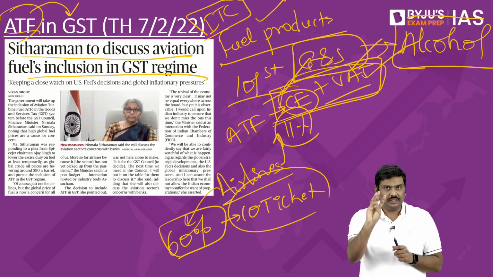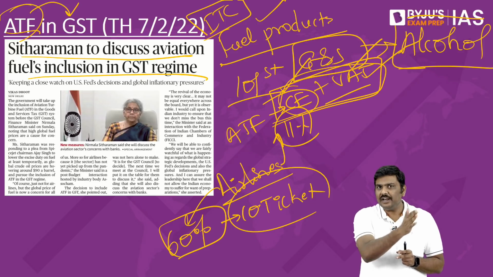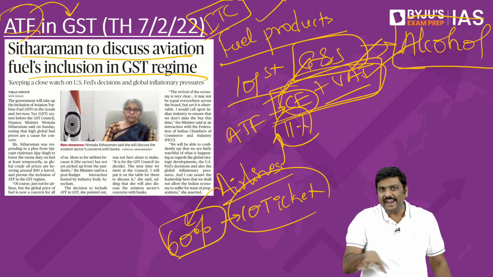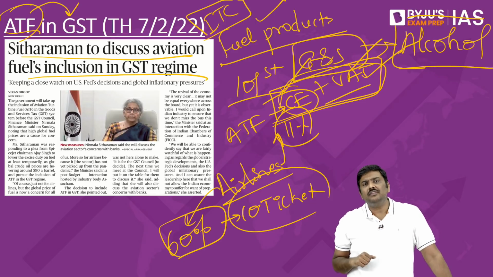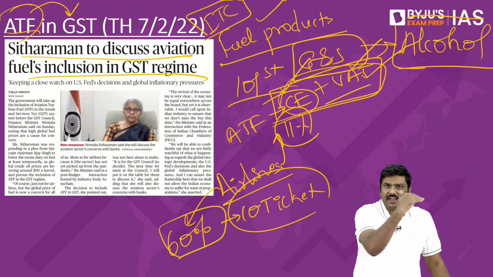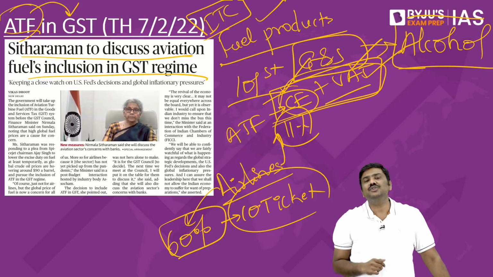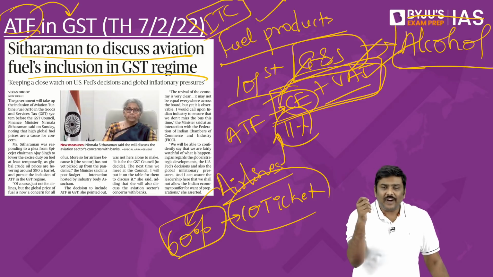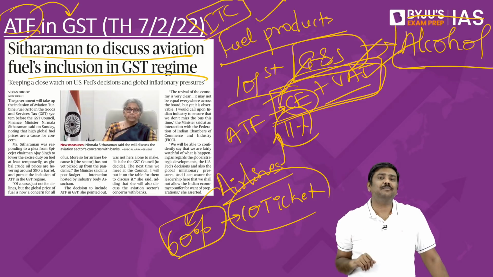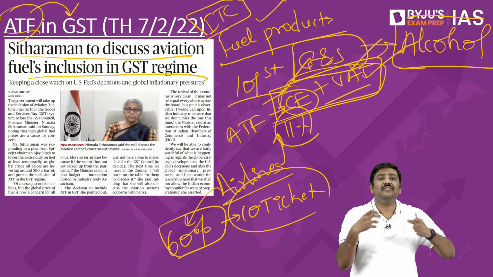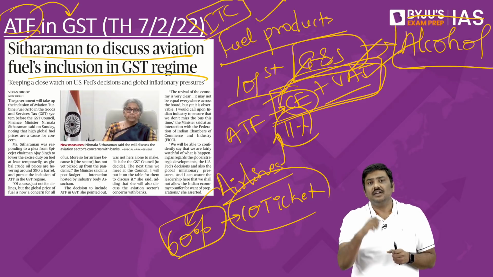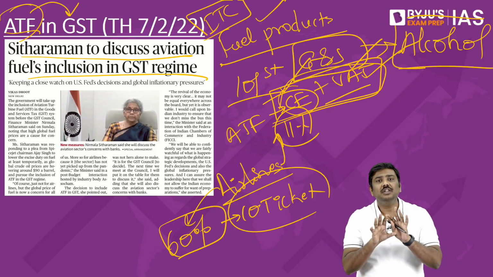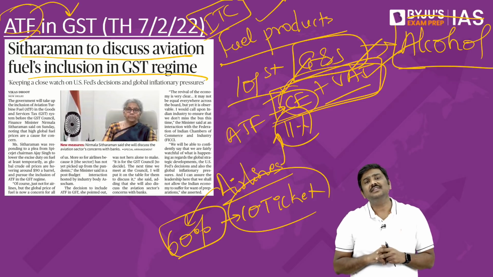That is the second point. Third, very important point: in recent times, as already mentioned, crude oil prices are inching upwards, and we get ATF as one of the components out of crude oil itself. If crude oil prices remain very high or increase because of various international issues, it will become very difficult for these airlines to provide the same services without increasing ticket prices. And already the civil aviation market is one of the battered sectors within the Indian economy thanks to the pandemic, and that would create many problems for the whole economy, specifically the civil aviation sector.